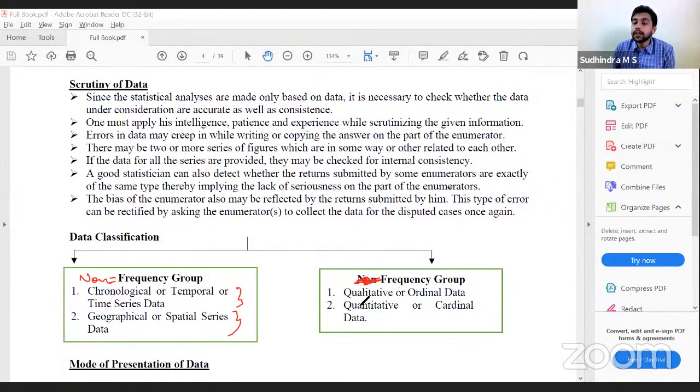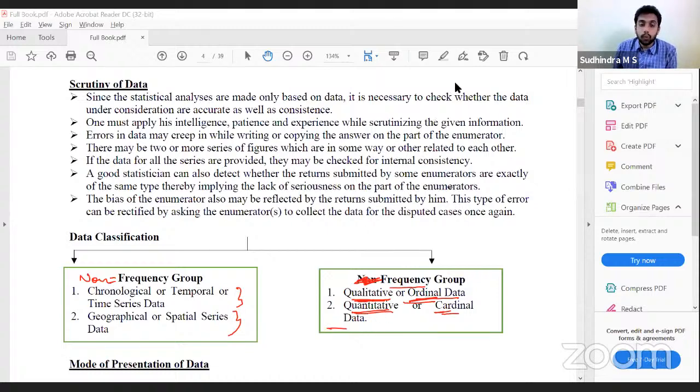The frequency group we can further divide into qualitative and quantitative. What is qualitative? What is quantitative? We have already discussed this. Qualitative data is also called attributes. In this particular classification, qualitative data is also called ordinal data. Quantitative data is also called cardinal data.